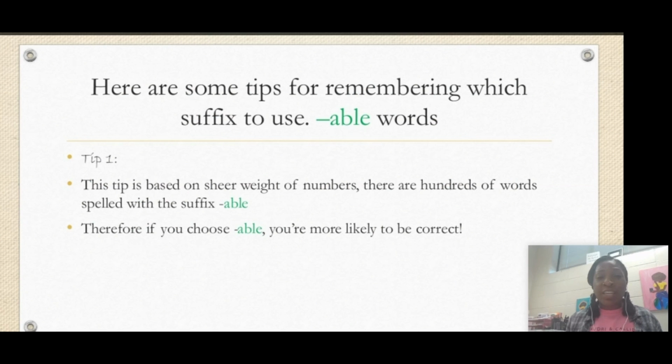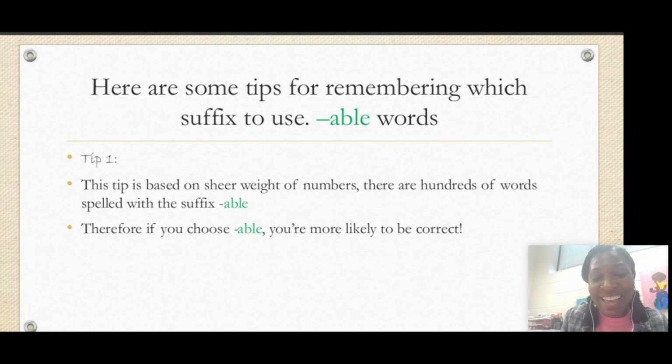Okay, so I just want to give you a few tips about able and ible. Almost all the words that end in able or ible, most likely, it's going to be able. There are hundreds of words that end in able, but they're like a fourth of the words that end in ible. So if you are confused on whether a word should end in able or ible, it's most likely able because most of the words end in able and not ible.